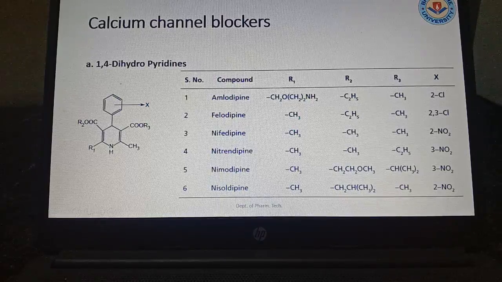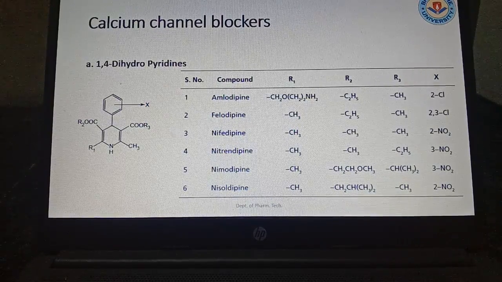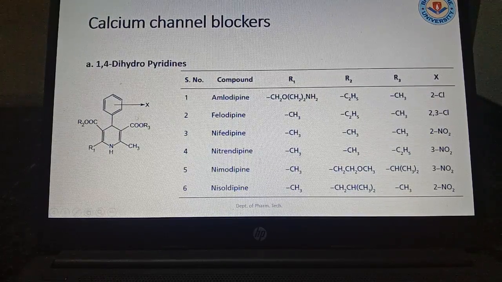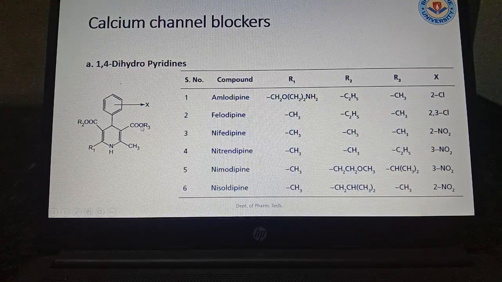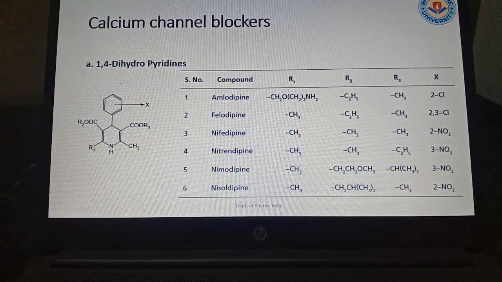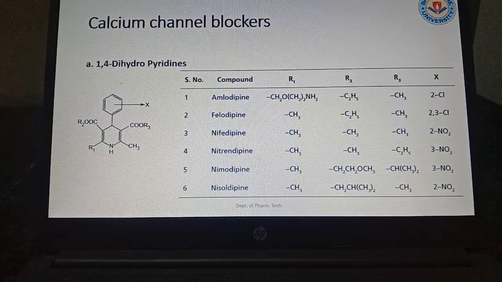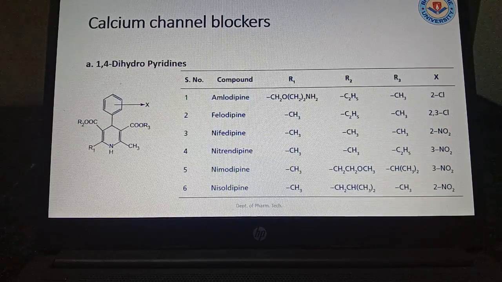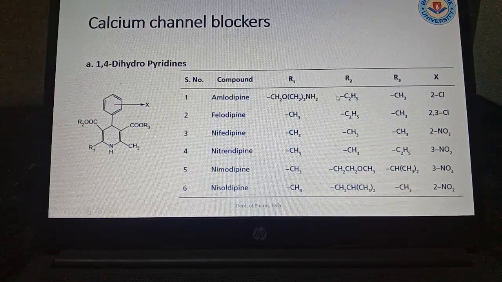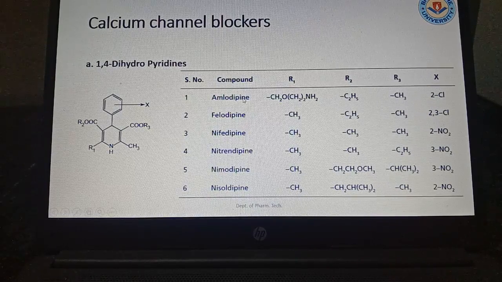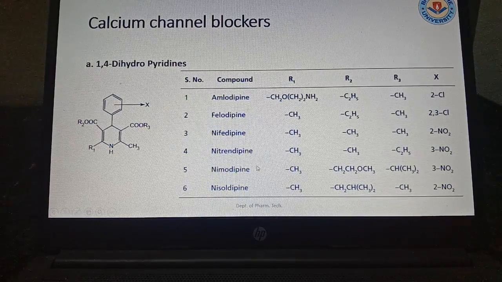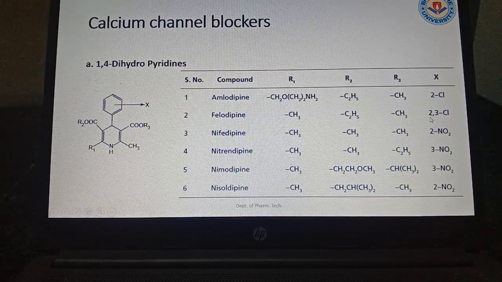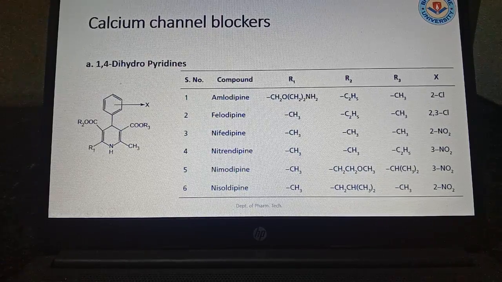Next, coming to calcium channel blockers. This is the general structure of the calcium channel blocker drug. See, 2 benzene rings and 1 nitrogen-containing 6-membered ring are there, where COOR2 is there. If R1, R2 and R3 are changed, then the drug name will also change, like amlodipine, felodipine, nifedipine, nitrendipine, nimodipine and nisoldipine, where R1, R2 and R3 are changed, and X also. So this category of drugs has different types of action.